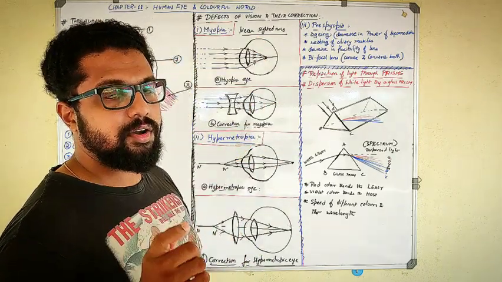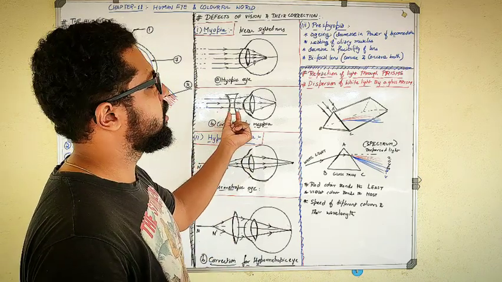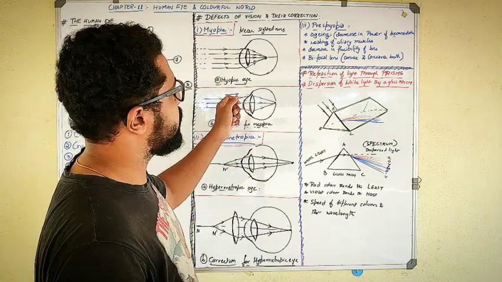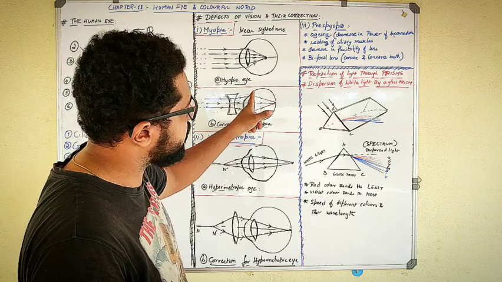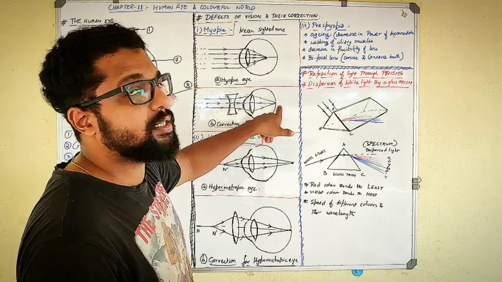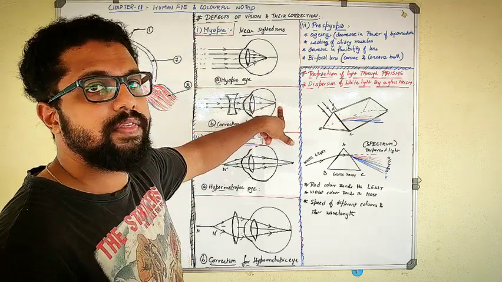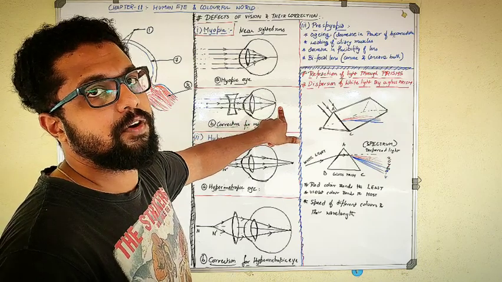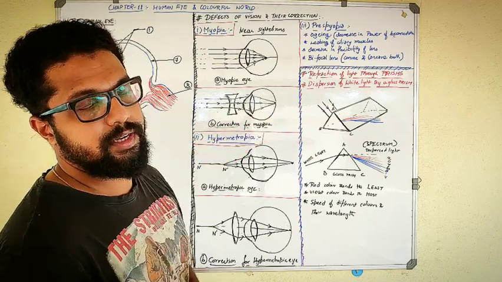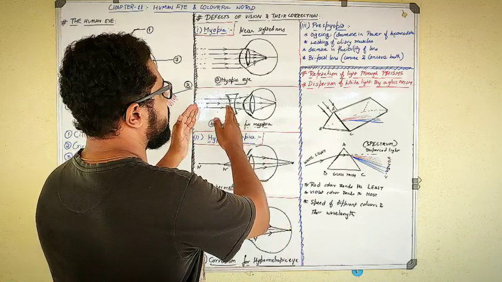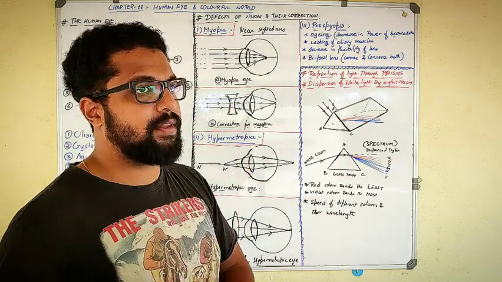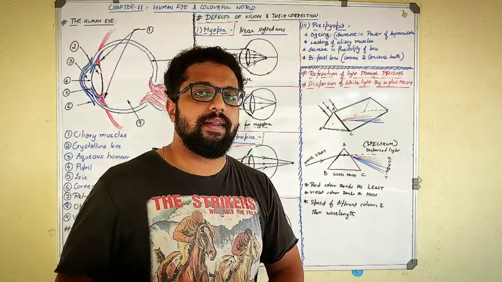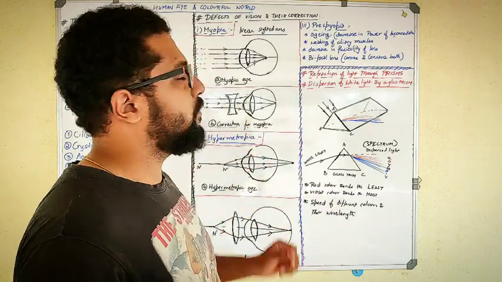We'll make sure the concave lens has a certain power, such that it diverges to a certain extent, so that after converging, the light rays will converge and fall on the retina, so that the image is formed on the retina, not in front of the retina. So the use of a concave lens will help someone to correct the vision of a myopic eye.